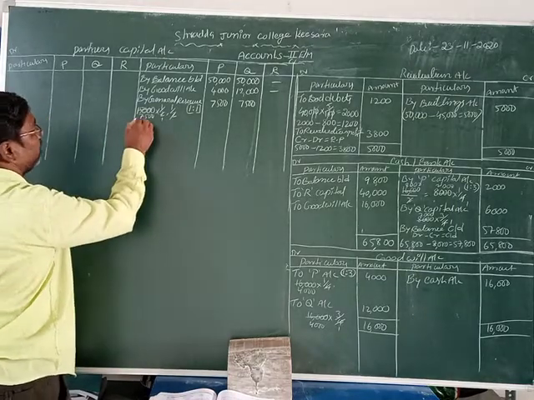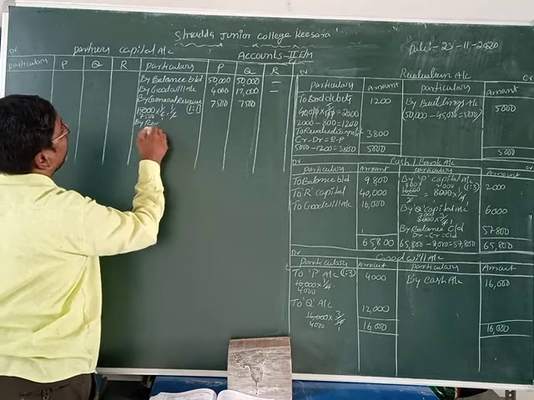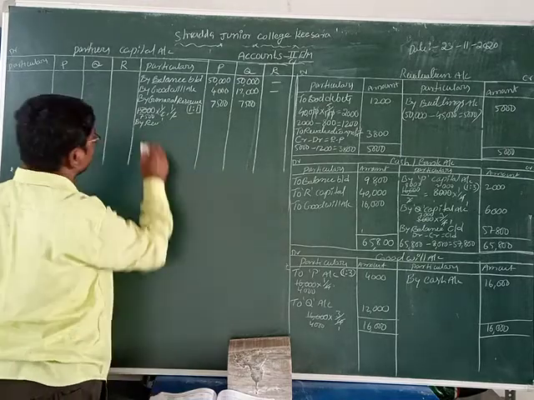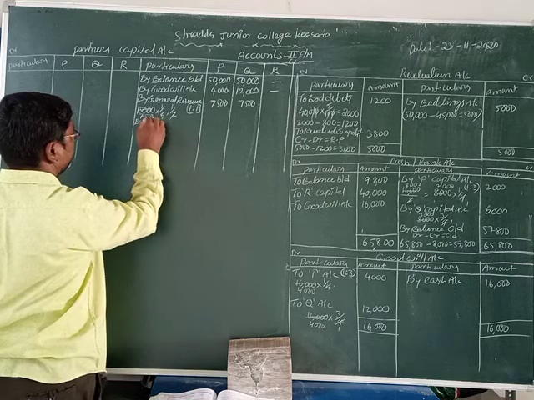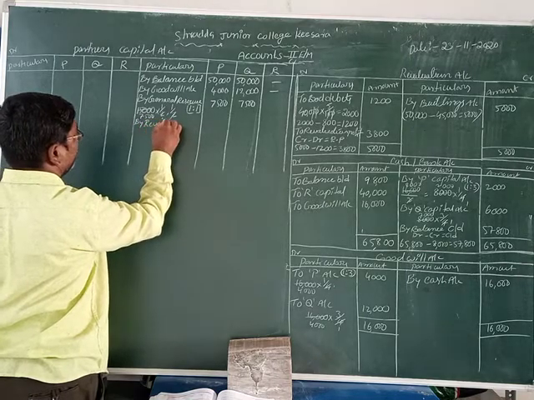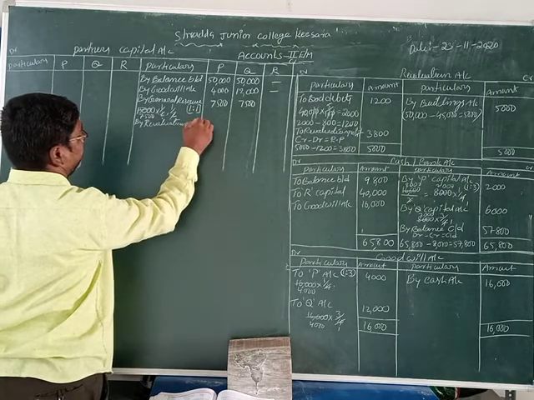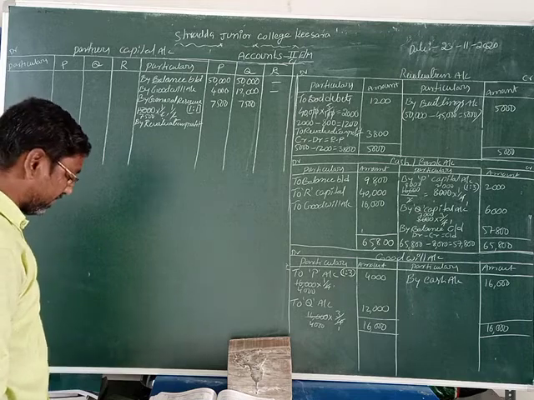Now we are going to take revaluation profit. What is the value of revaluation profit given, students?